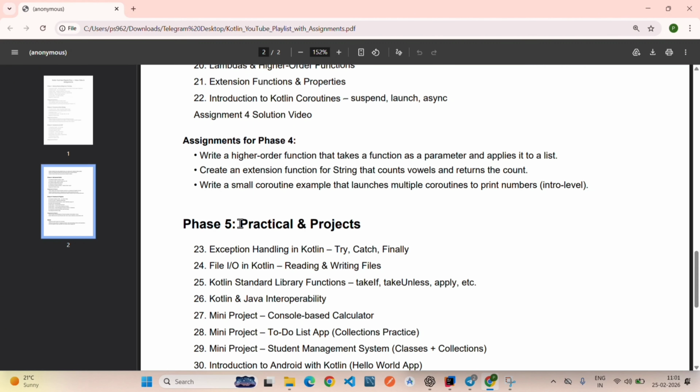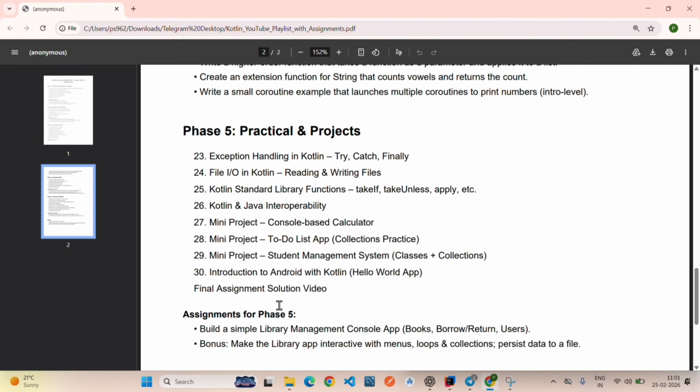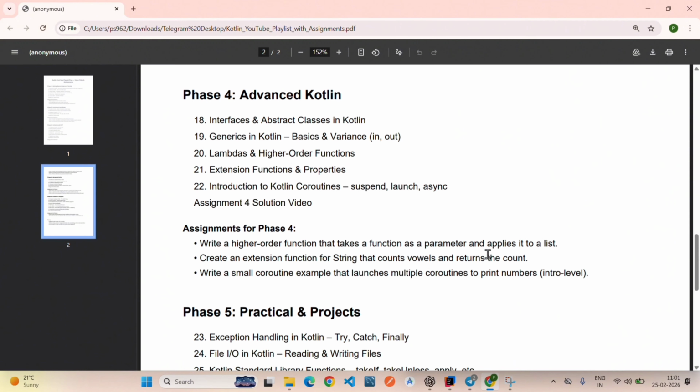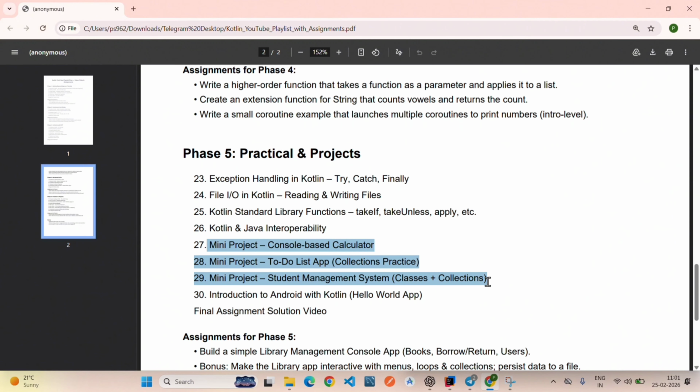Phase 5 is going to be very practical and project based phase. So in this, you will learn about exception handling in Kotlin, file input output, and the library functions. And then we will learn how Kotlin is interoperable with Java and how we can convert Java code to Kotlin also. And then I will give you 3 mini projects, and you will learn here how we can use whatever we have learned above in a real world project.